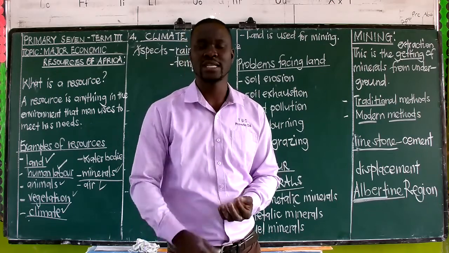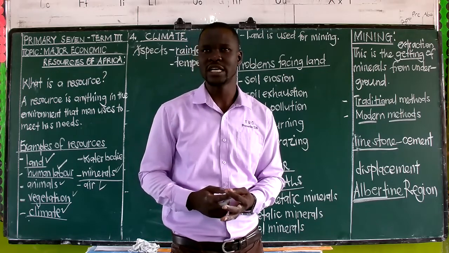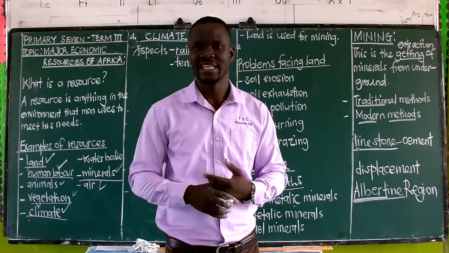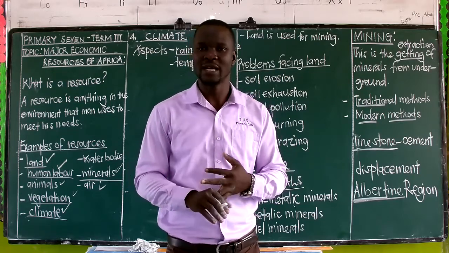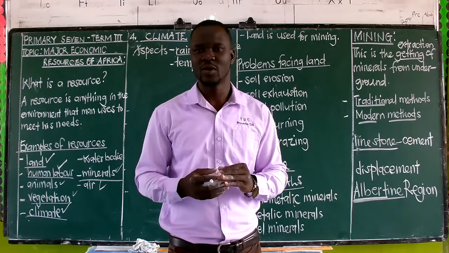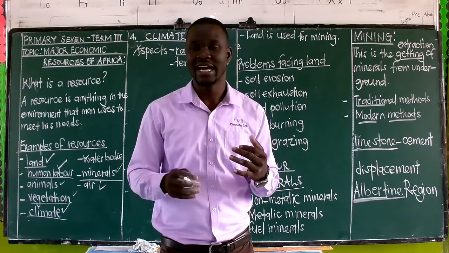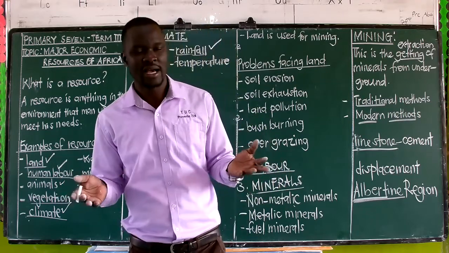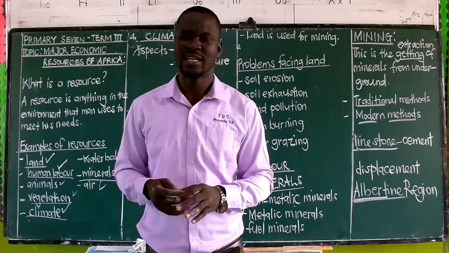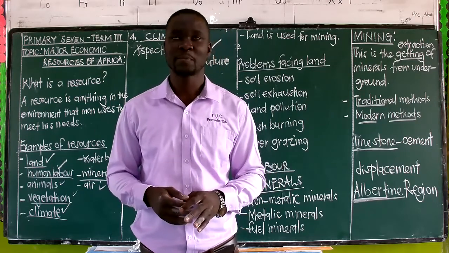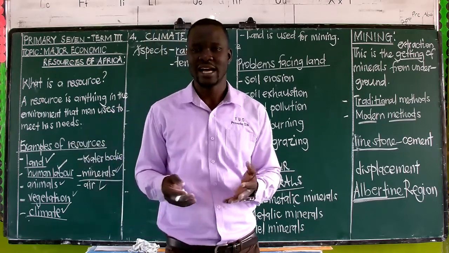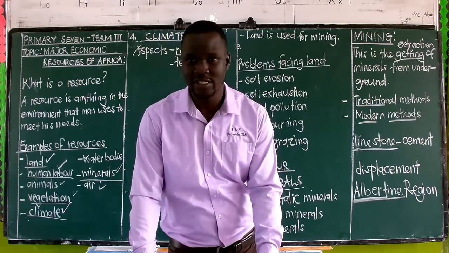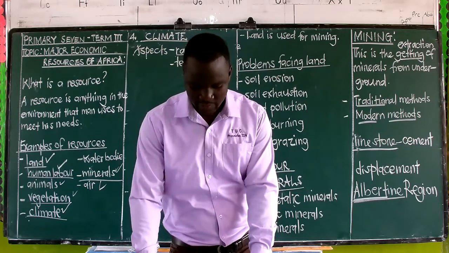Climate also deals with the sunshine, and we shall look at the importance of the sun, because it is part of climate under temperature. We shall have the sun being used, first of all, for providing us with light. That is one. We can use it for drying our seeds and our clothes. We said Uganda is close to the equator. At the same time, we can get vitamin D from sunlight. Remember that science part of it. So all these are the importance of the sun.